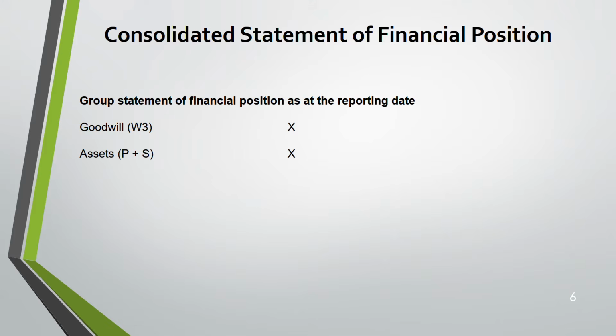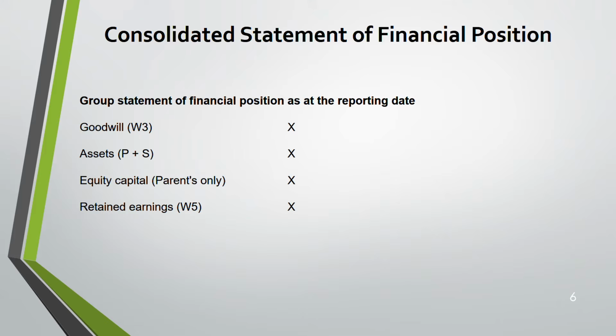So goodwill. Then you'll be having assets which you need to add the parent with the subsidiary. P stands for parent, S stands for subsidiary, P plus S. So assets you have to add both. Then equity capital, only the parent's. Retained earnings, separate working is there. We'll go through in detail whichever is labeled as working.